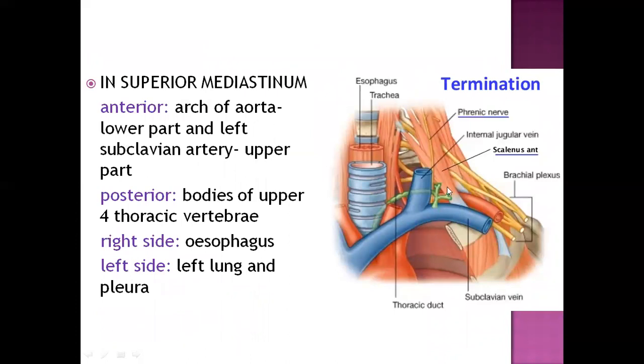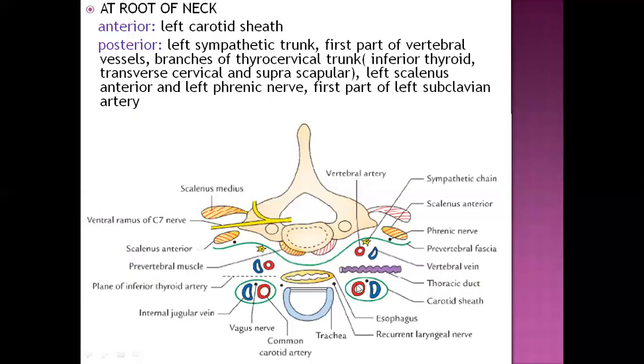Now, this is the superior mediastinum. So this is our thoracic duct, and anteriorly we can see it is related to arch of aorta, lower part, and left subclavian artery, upper part. Then posteriorly, it is related to the bodies of upper four thoracic vertebrae. On the right side, it is related to esophagus, and left side, it is related to left lung and left pleura. See now, where is the thoracic duct here? This is the thoracic duct.